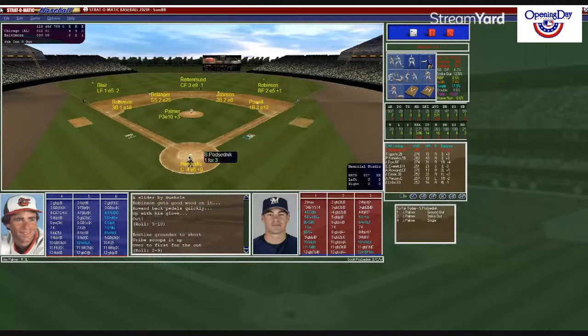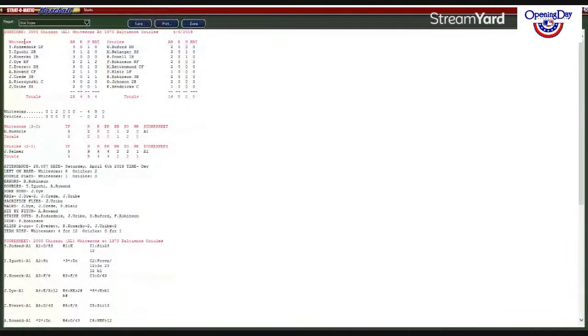Let's take a look at our scoreboard and see how we got here. White Sox have 1 in the second, 2 in the third, and 1 in the fifth. Lead this game by a score of 4-0. White Sox 4 runs on 9 hits. The Orioles no runs on 2 hits. The White Sox have left 8 on base. Kind of remember that if something was to happen. Orioles only left 2 on base. White Sox have turned the only double play. Brooks Robinson with the only error.